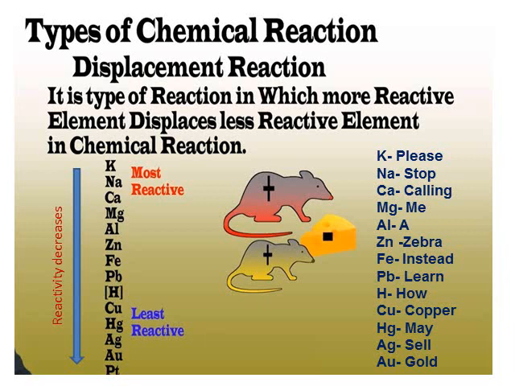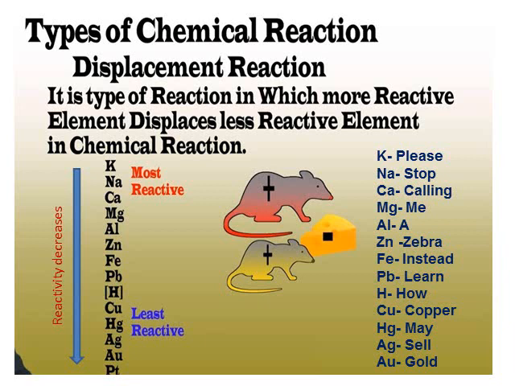So among this table, potassium is the most reactive and the bottommost, gold, is the least reactive. This you have to learn, and I have given you on the right side some hints to help you remember the list of elements in the reactive series.